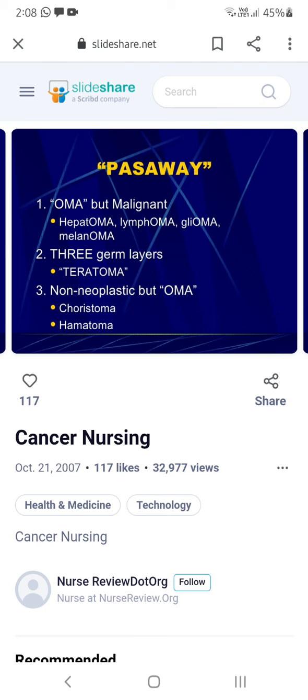Because hematoma in the blood, always the cancer will be in a moving way. Isn't it? It cannot stay in one place and it cannot grow into a newer size. But they have cancer cells in the blood, it cannot replicate, it can transfer to other parts, it cannot form like a big tumor and obstruct the circulation, isn't it? So that is known as non-neoplastic but cancer, oma, hepatoma and choristoma.